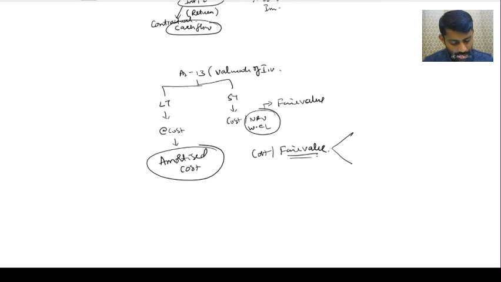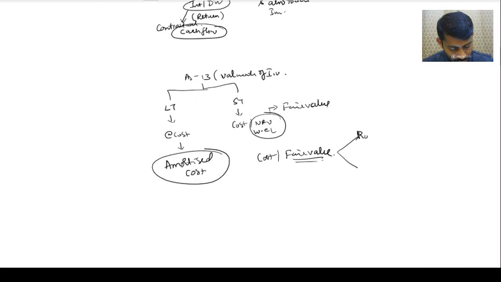Yes, sir. So you can route it through P&L itself. Yes or no? Yes, sir. If it's a few transactions, you can route it in P&L itself. You don't need to open a separate account for control purpose. Correct? If the volume is high, you have to open one separate account to control these fair value changes. Correct? Yes, sir.